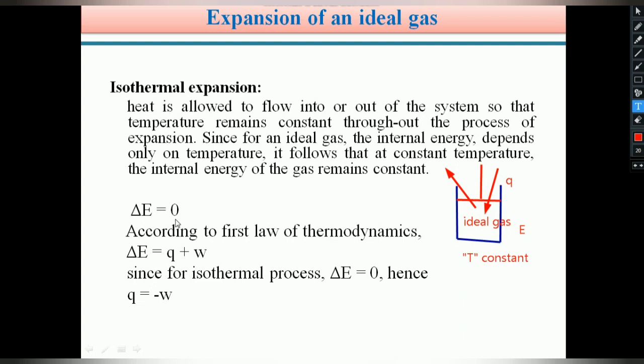Change in internal energy is 0 for an isothermal expansion of an ideal gas. Students, we know from the first law of thermodynamics, delta E is equal to Q plus W, but in isothermal expansion delta E is equal to 0. Therefore Q equals minus W.